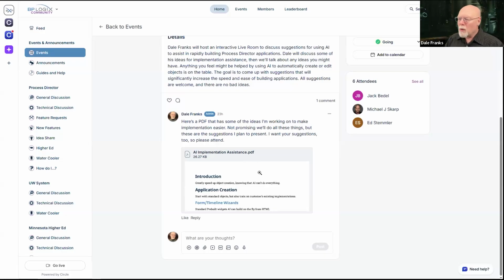And after that, we're just going to open it up to a general conversation for everybody to talk and to be able to come up with some suggestions about how you would like Process Director to work for you in making your ability to create applications much faster.